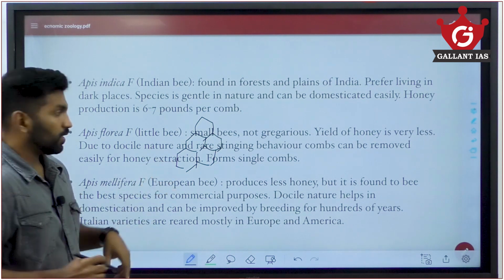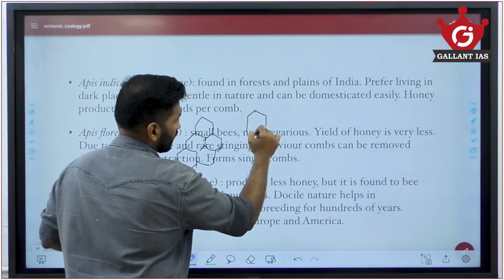But with this one it will only be in one single layer.